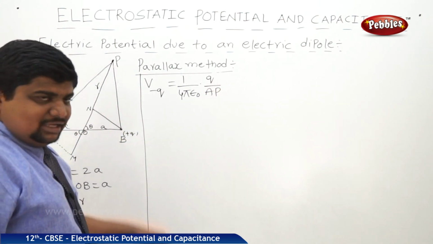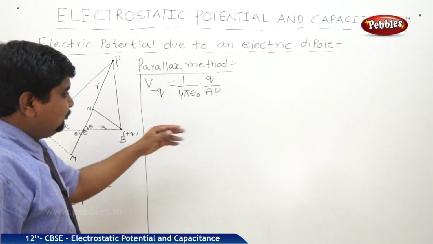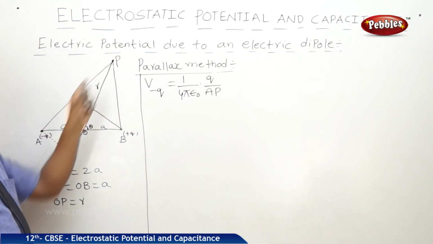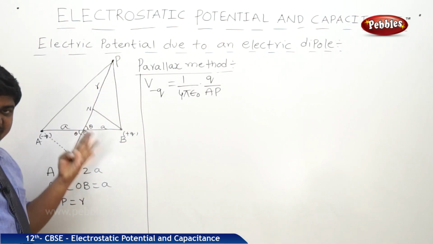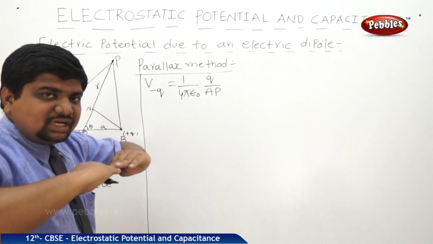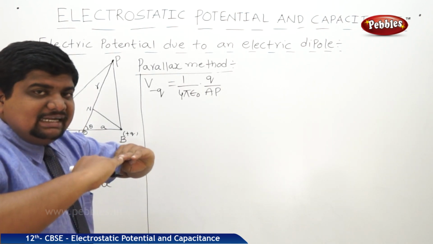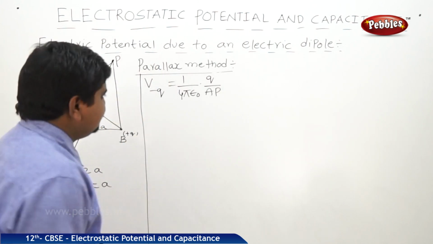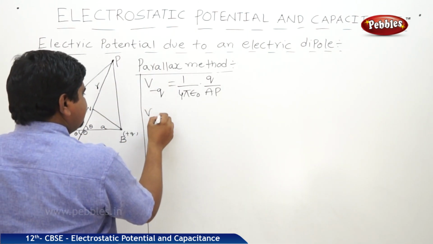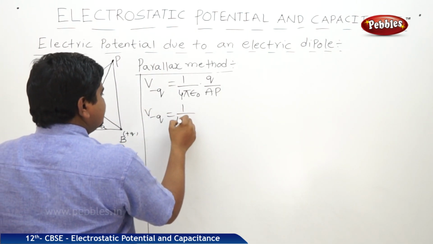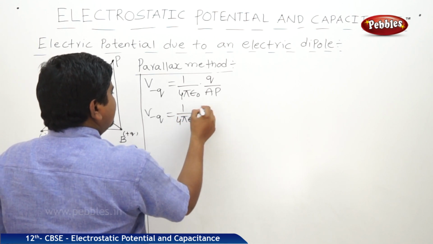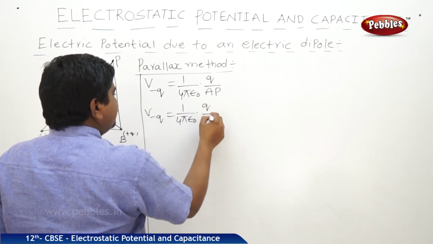As mentioned earlier, from the parallax method, AP is equal to MP, because A and M are the points which lie on the same horizontal line pointing towards the same point. So V at minus Q we can write 1 by 4 pi epsilon naught into Q by MP.